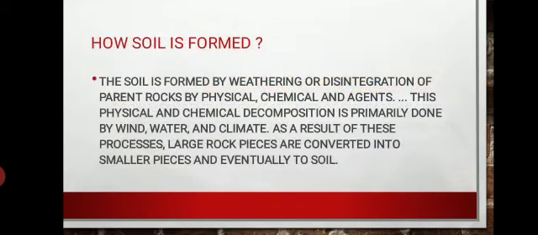How is soil formed? Soil is formed by the weathering or disintegration of the parent rocks by physical and chemical agents. This physical and chemical decomposition is primarily done by wind, water and climate. As a result of these processes, large rock pieces are converted into smaller pieces and eventually into soil.